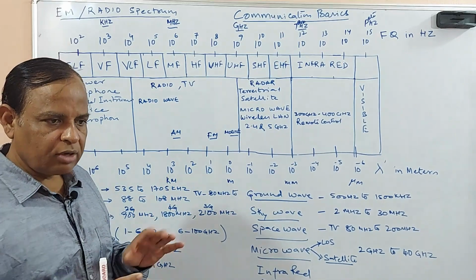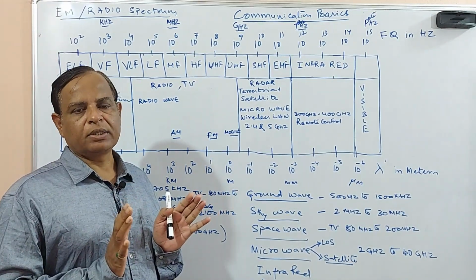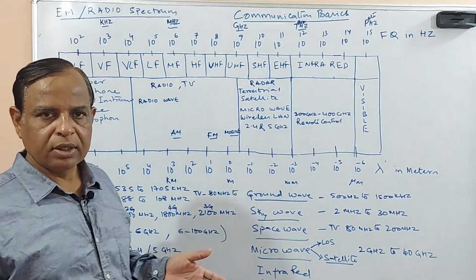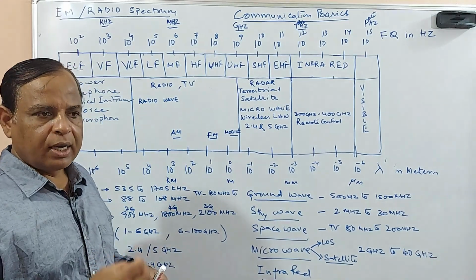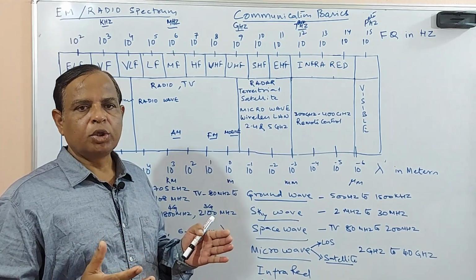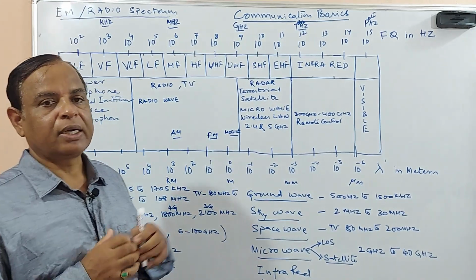Whatever the information has, it has to be radiated into the free space. The transmitter delivers that signal energy to the antenna. What does the antenna do? It converts this electrical information into electromagnetic waves.